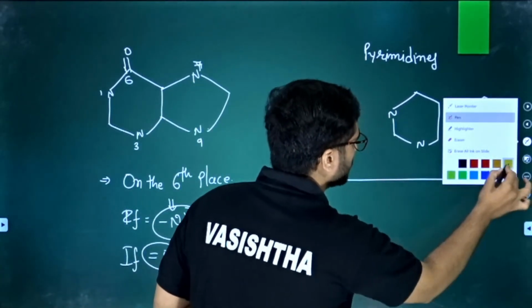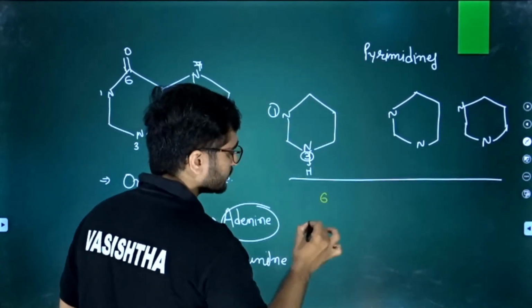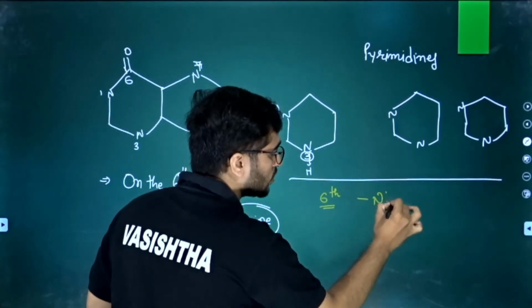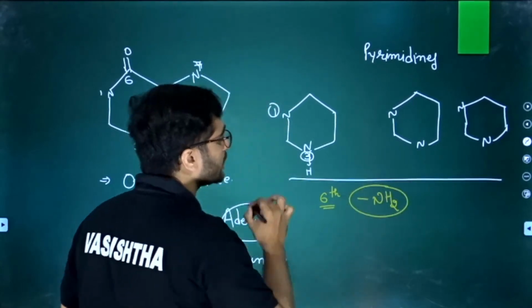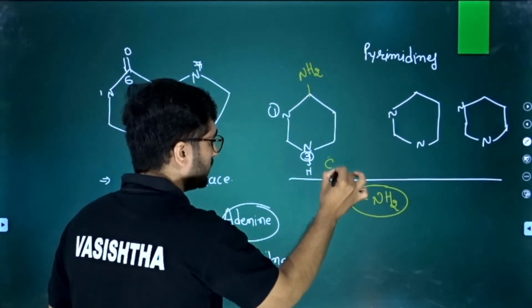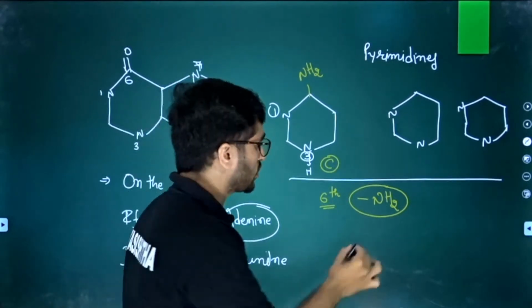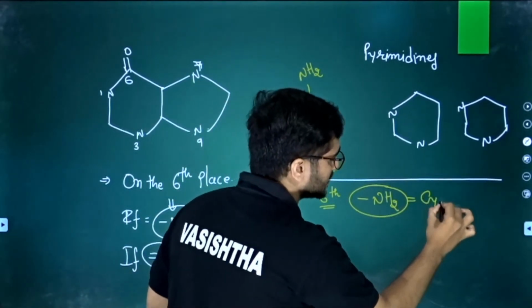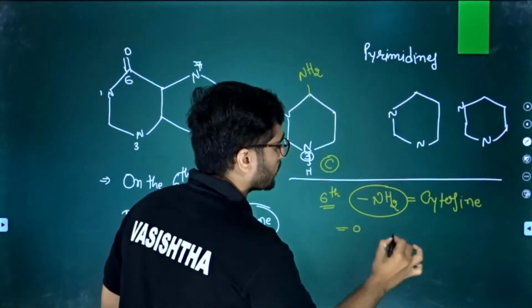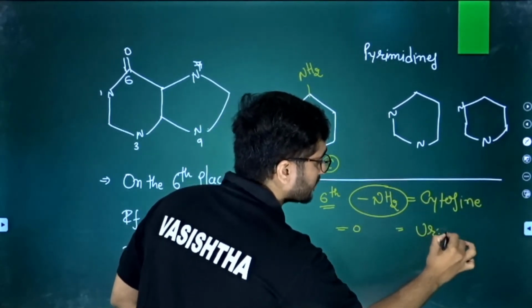At place number 6, if we have an amino group, then that is the cytosine. If we have a ketone group, then it is a uracil.